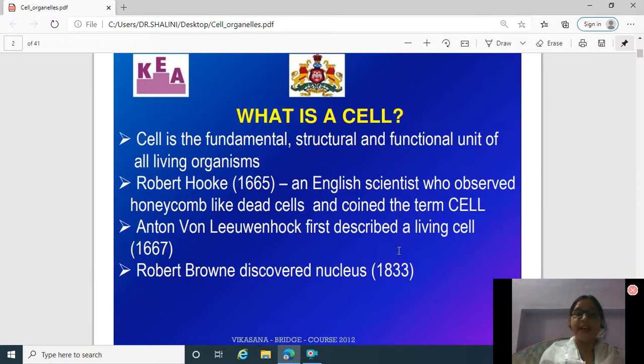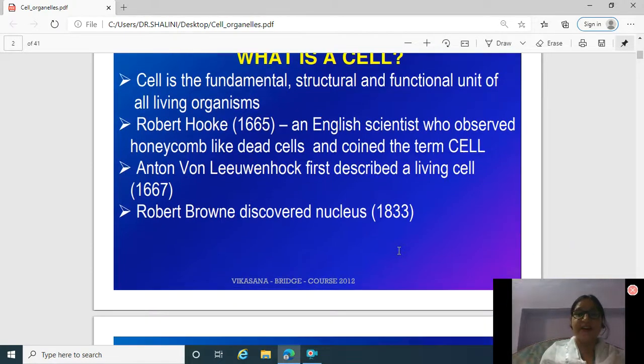In 1665, Robert Hooke observed honeycomb-like dead cells and he coined these dead cells as the cell. After that, in 1667, Anton von Leeuwenhoek first described a living cell. After that, in 1833, Robert Brown discovered nucleus.